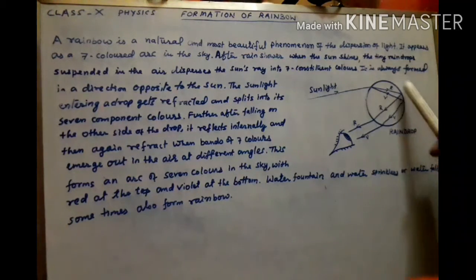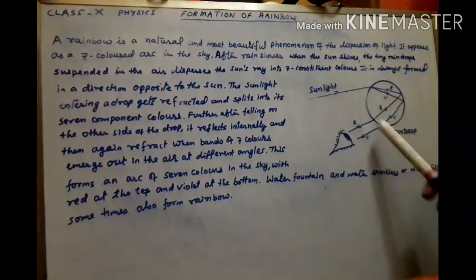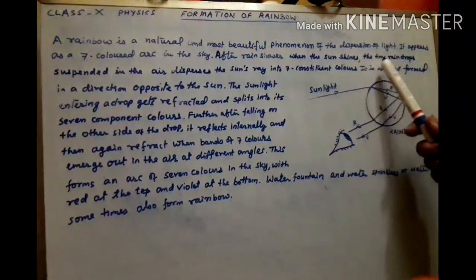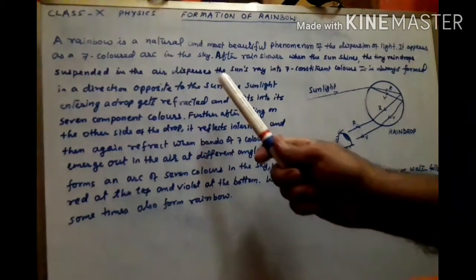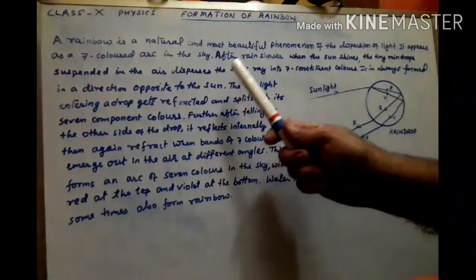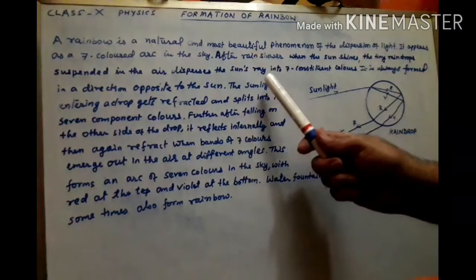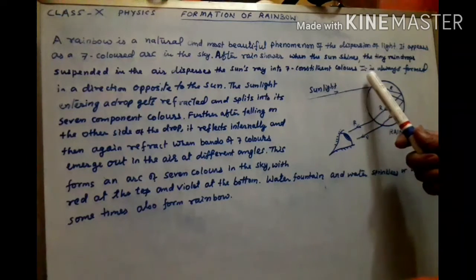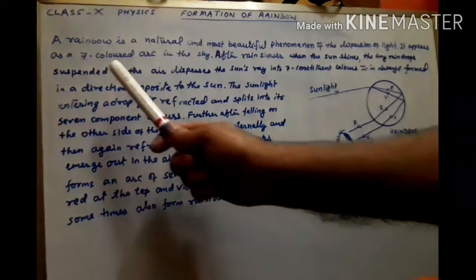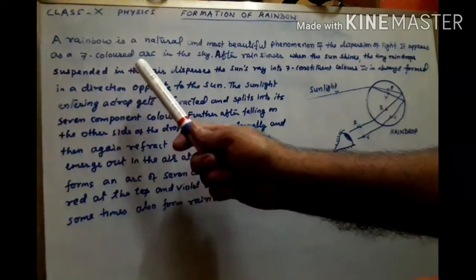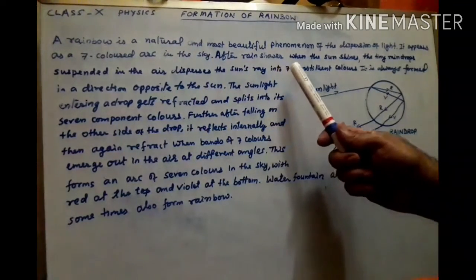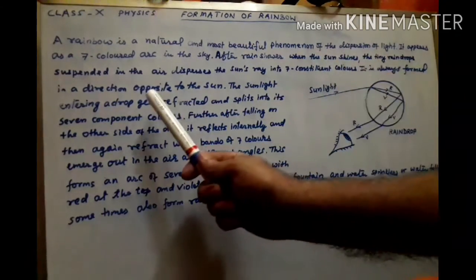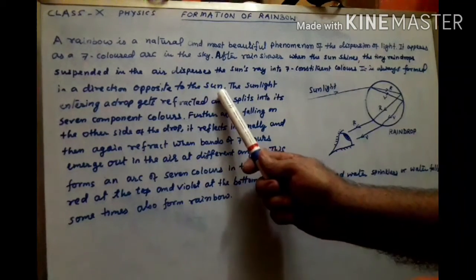This is the zoom figure of a rain droplet. So tiny water droplets suspended in the air disperse the sun's rays into 7 constituent colors. It is always formed after the rain shower when the sun appears and in a direction opposite to the direction of the sun.